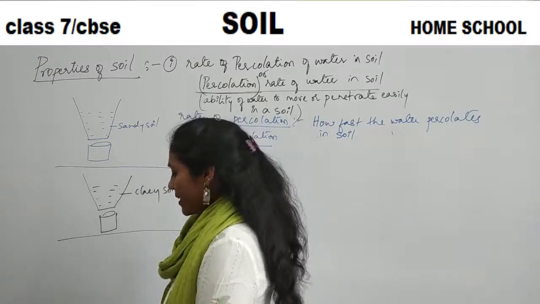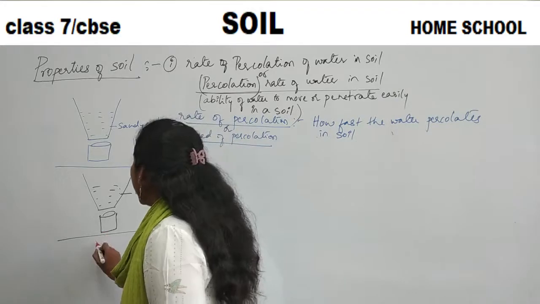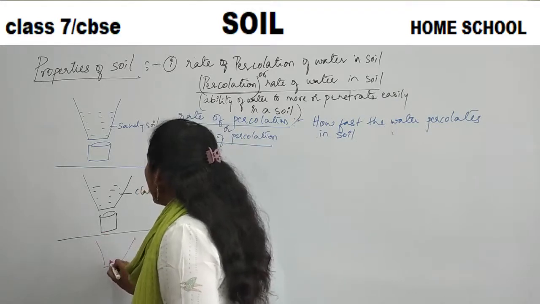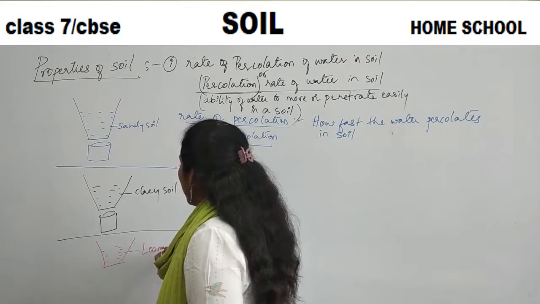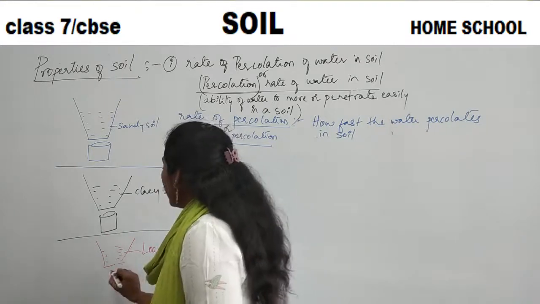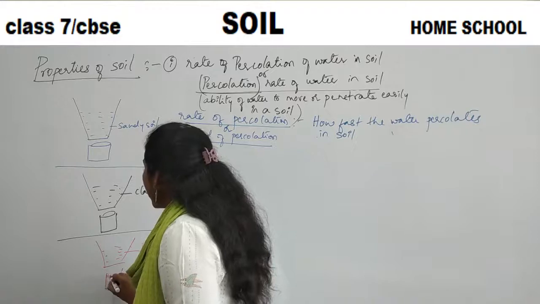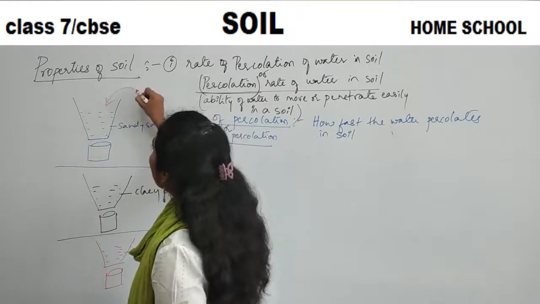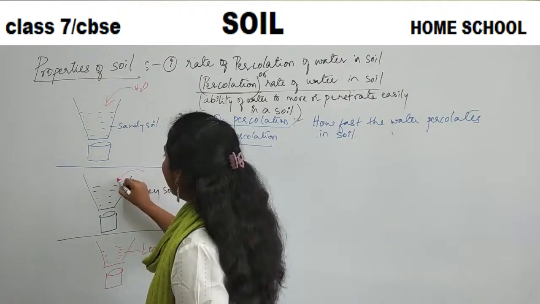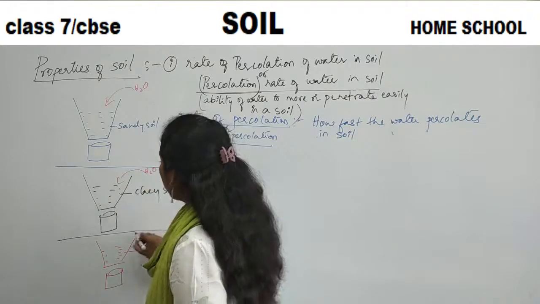And in the third scene, you have another pot where you will find loamy soil. Here also we have kept a beaker. From the top, water has been added. Water is poured.